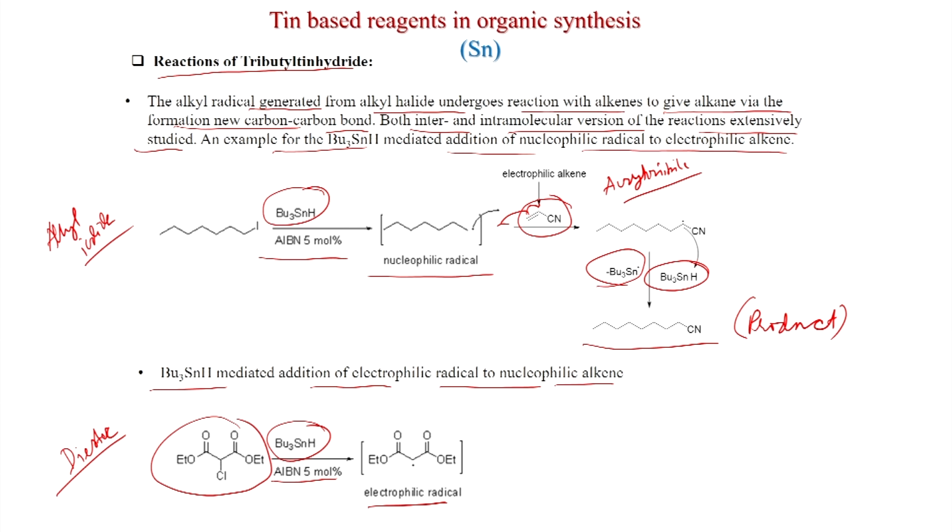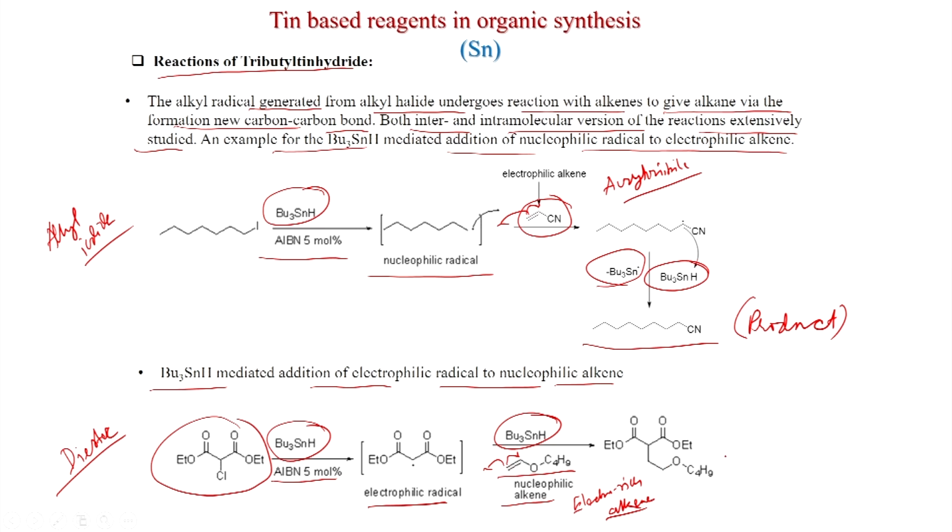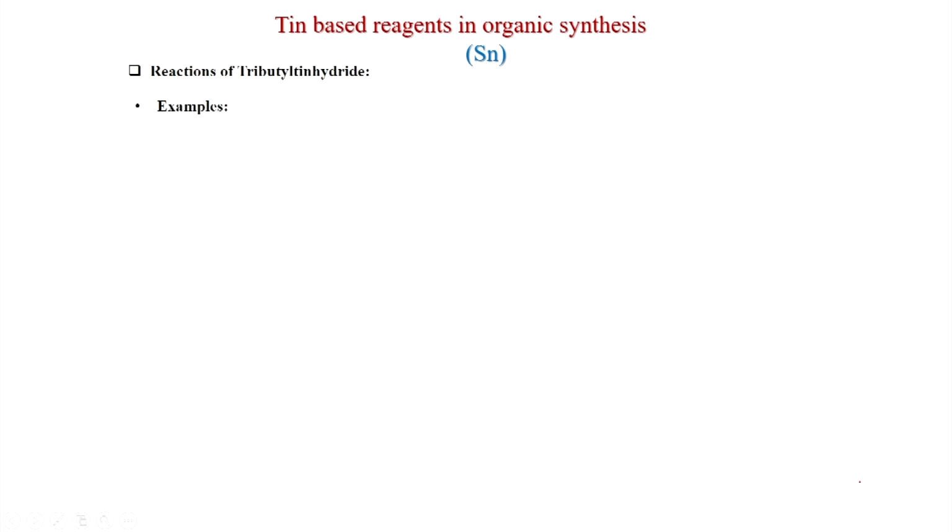Now if you put in a nucleophilic alkene, so this is an electron rich alkene, and here also the electron goes like this. So, you get a radical here, and that radical again will react with tributyl tin hydride like earlier, and you get this product.